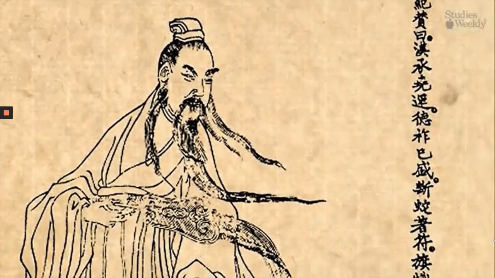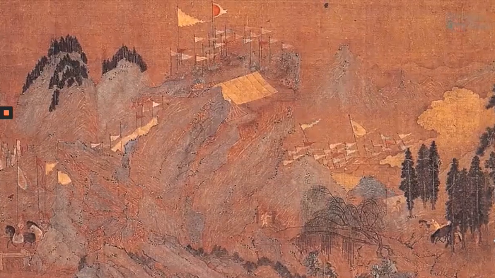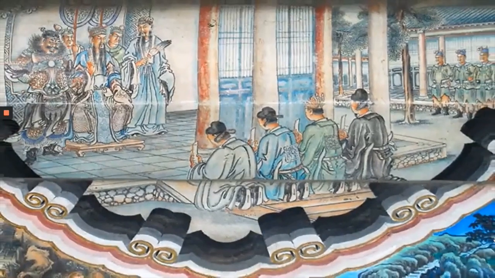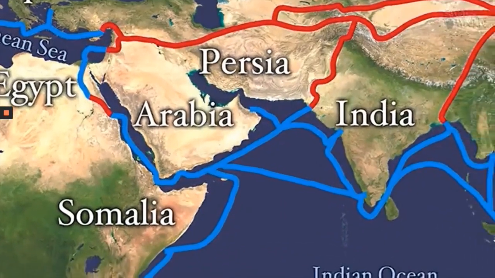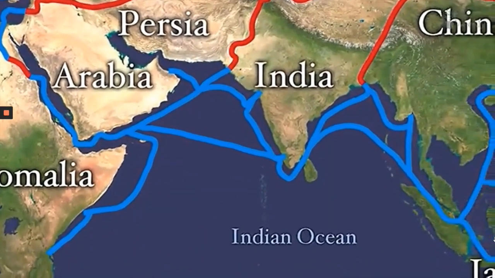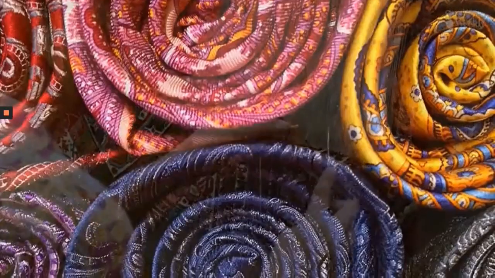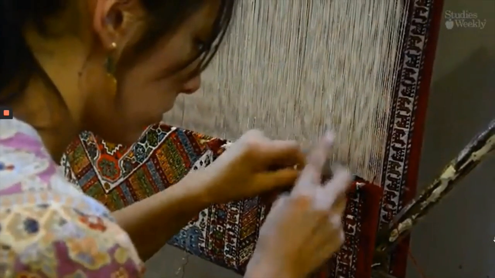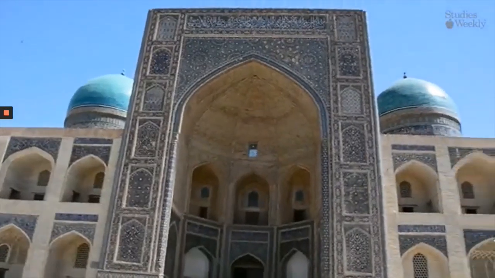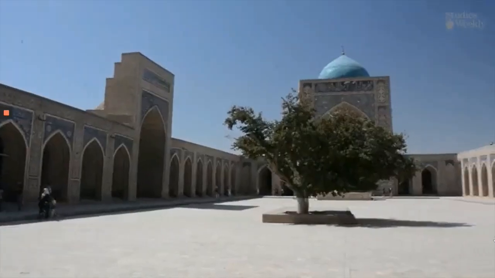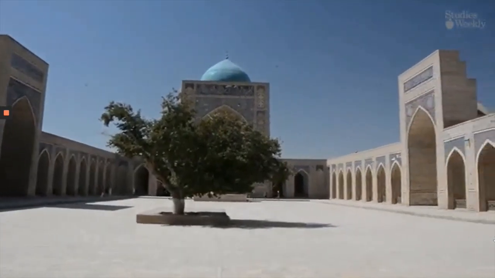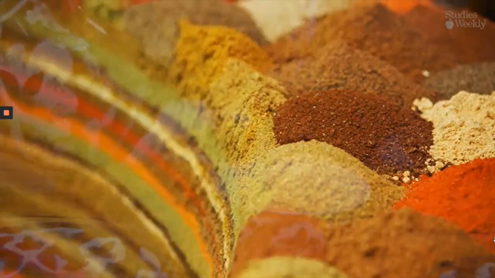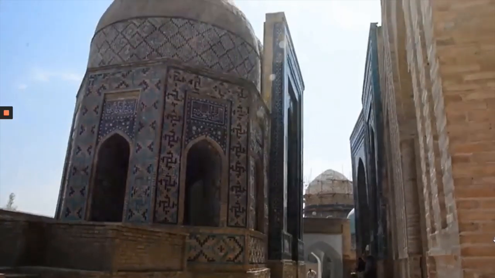After Emperor Qin died, Liu Bang became the first emperor of the Han dynasty. Under the Han, China was no longer isolated, and it was during this time that the Silk Road was established, which was a network of trade routes between China and the ancient Western lands. China traded their silks and spices with the people of India, Persia, Arabia, North Africa, and even Europe. The nomadic traders who crossed the Silk Road took a dangerous trek, facing bandits, harsh climates, and rough terrain. But eventually, Chinese goods found their way to cities as far away as Rome.